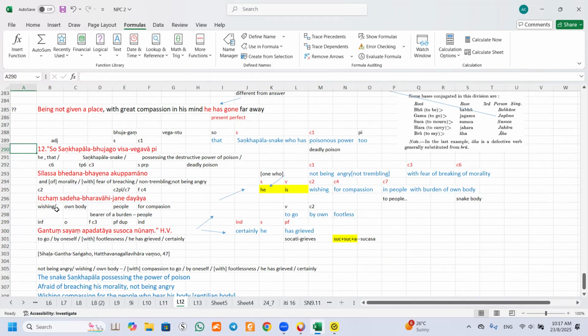Burmese is also the same. So what we are using is Romanized Pali. This is our script, Romanized Pali, because we can only recognize Romanized Pali. All right, number 12.